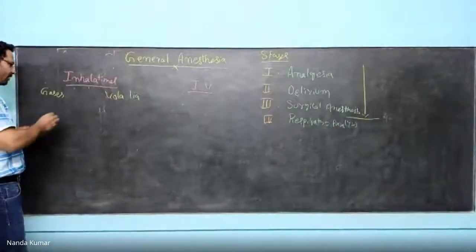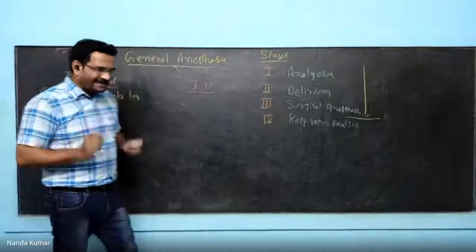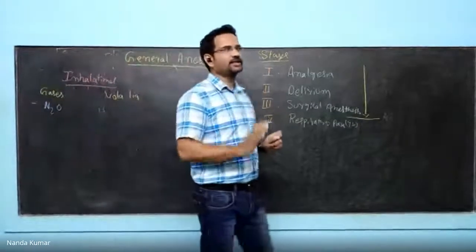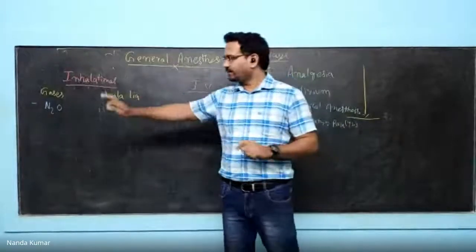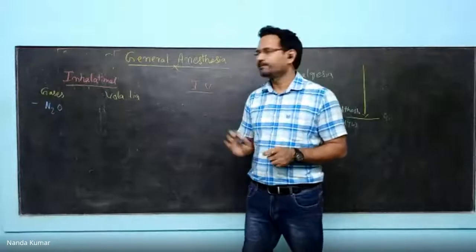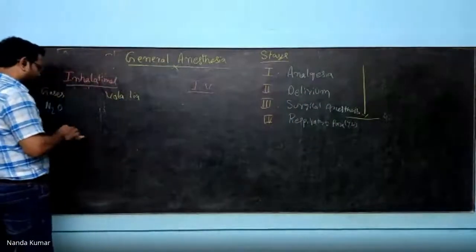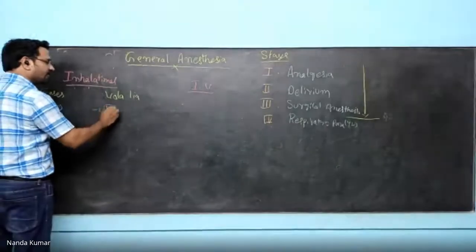In gases, the prominent one is nitrous oxide. We read it as an example, but clinically it is not used. Most of the classification we read as examples, but they are not widely used clinically. It is a gas. Among volatile liquids, you have things like ether, which again is not widely used.